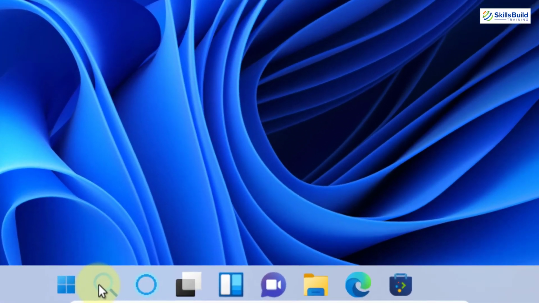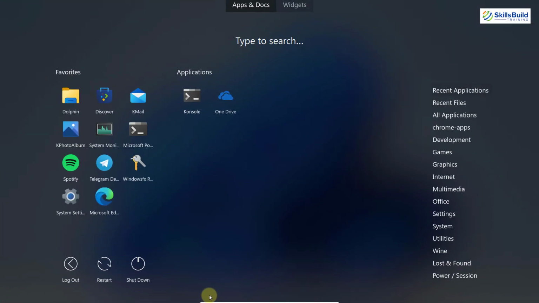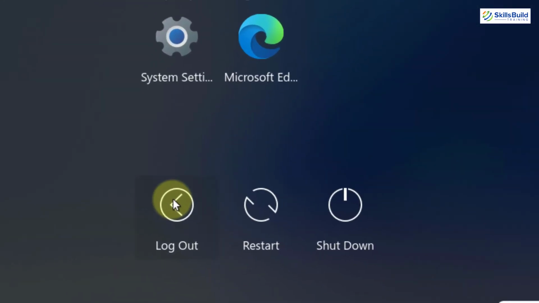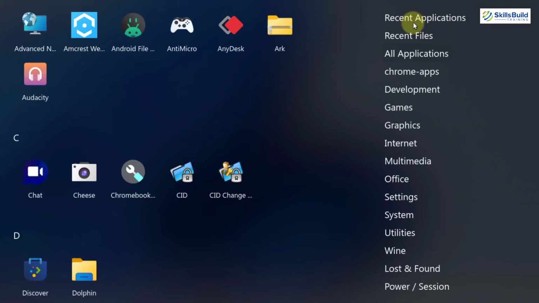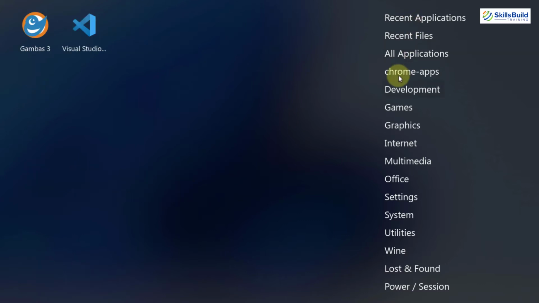Here we have the search button. If you just click on it, you can search anything in your system. So here it looks like Windows 11 and somehow Linux as well. Here you have shortcuts to log out, restart or shut down your system. And then here you have different categories in which you can look for something particular.